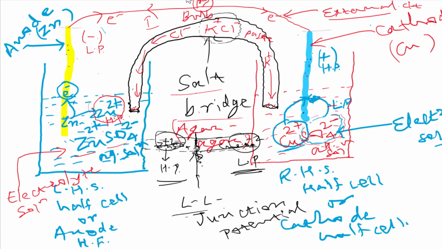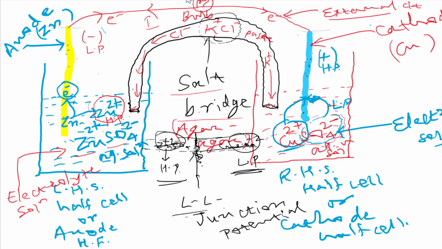Like if Cl minus is going to the anode half cell, if it will react with zinc ion and form any other compound, or there will be another redox reaction in the solution, then that may cause non-functioning of the cell. So the salt used in the salt bridge should be inert. Inert means the cations or anions of this salt should not interfere in the cell reaction. You got it? Yes, sir. Okay.